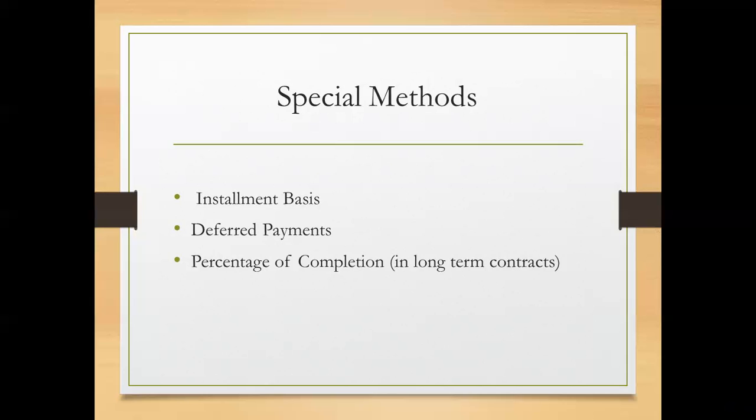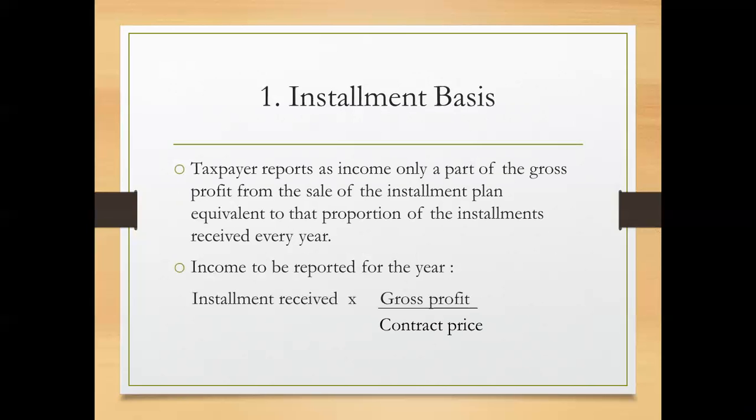So we now proceed to the special methods, which is composed of three methods. First is the installment basis. Second, the deferred payments. Third is the percentage of completion. So under the first kind, the installment basis, the taxpayer reports as income only a part of the gross profit from the sale of the installment plan equivalent to that proportion of the installments received every year.